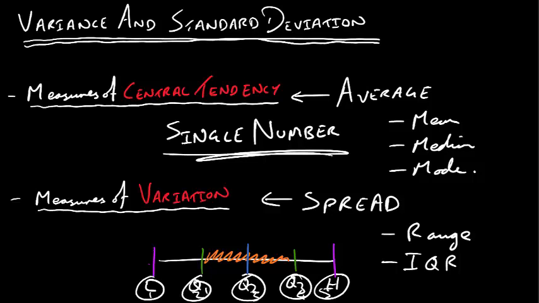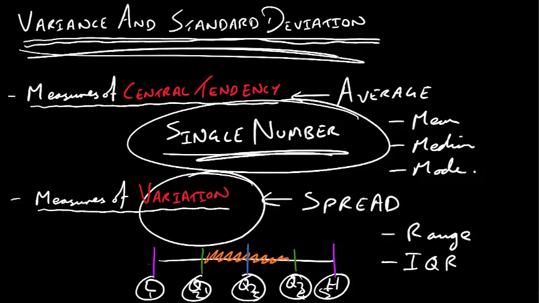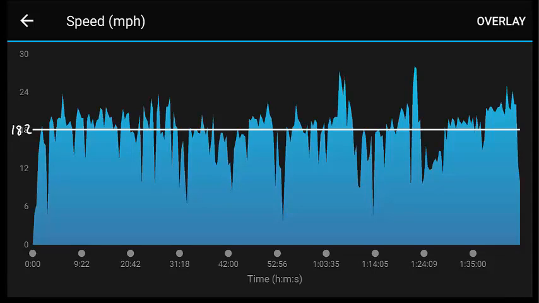So what we want to try and do is have the same control over the data like we did with measures of spread, but we just want the single number as a result. Is there a way to combine those two qualities together? Well, yes, there is. And that's where variance and standard deviation come in. So let's say we had data that looks like this. This is actual data which I've gone out and taken myself. I've gone out cycling and I've got a little bike computer and it measures my speed as I go through time. So this is me going through time along this axis, okay?